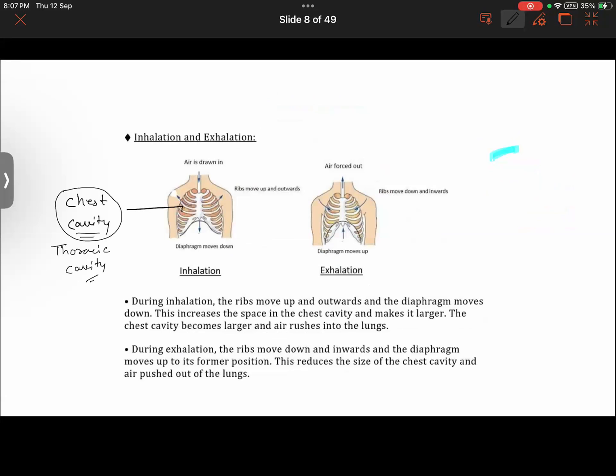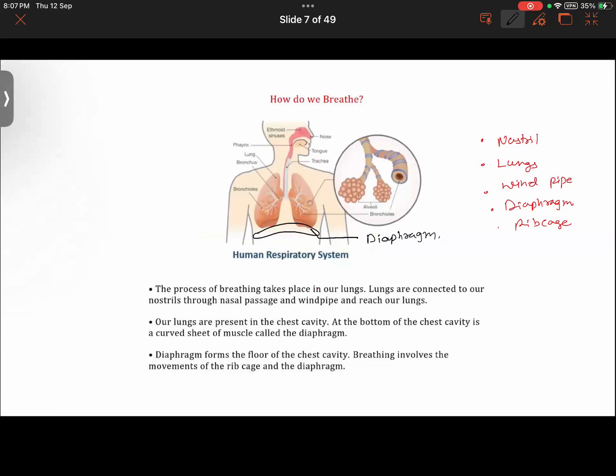Also, one more thing to be understood: whenever we breathe in or breathe out, whenever we do inhalation and exhalation, do we not observe that our lungs and rib cage are moving? Just take a deep breath and you will observe that your ribs are moving. You can observe this right now. I needed to tell you this so fast in order to understand the complete mechanism. If there's any confusion from all this, please let me know.